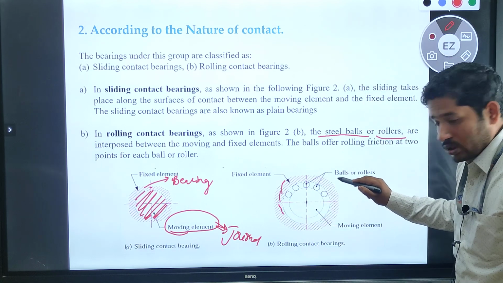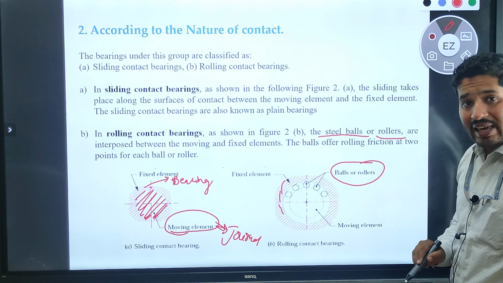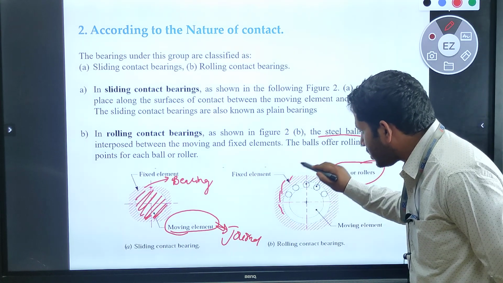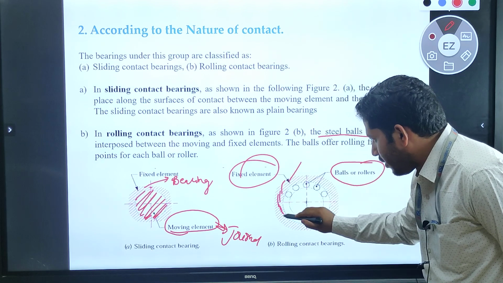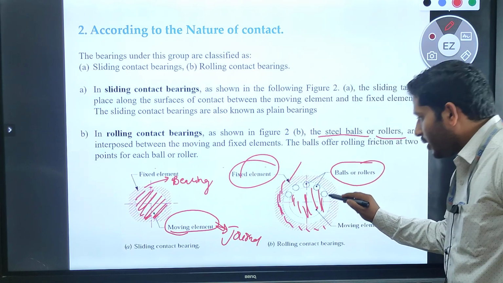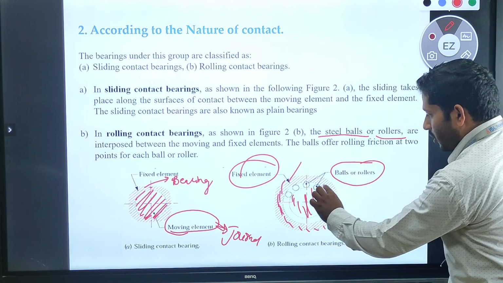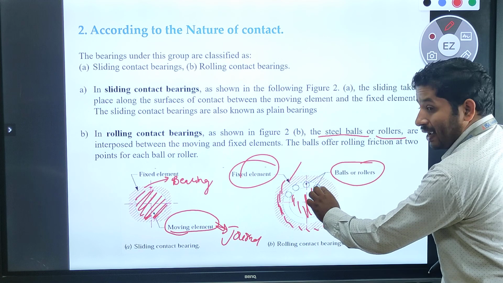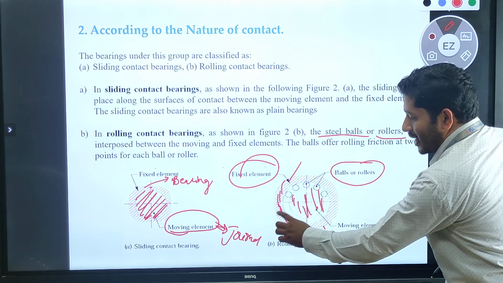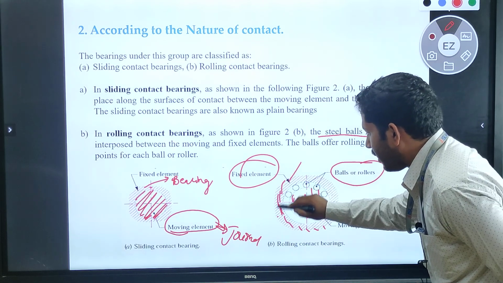So we are interposing, inserting this ball as well as roller in between this fixed element, this is the fixed element, as well as in between this moving element. We are interposing this ball as well as roller in between this journal and this fixed element. Let us see.